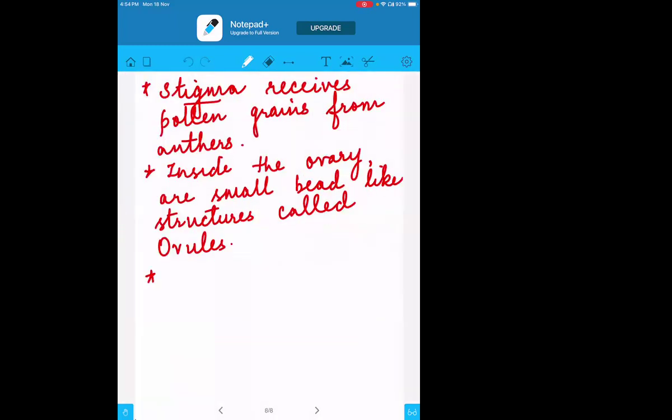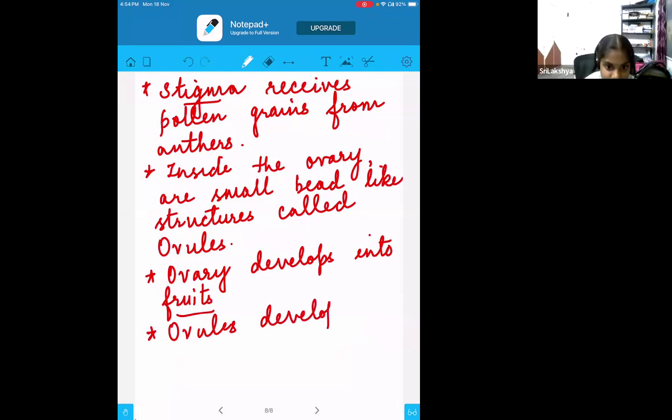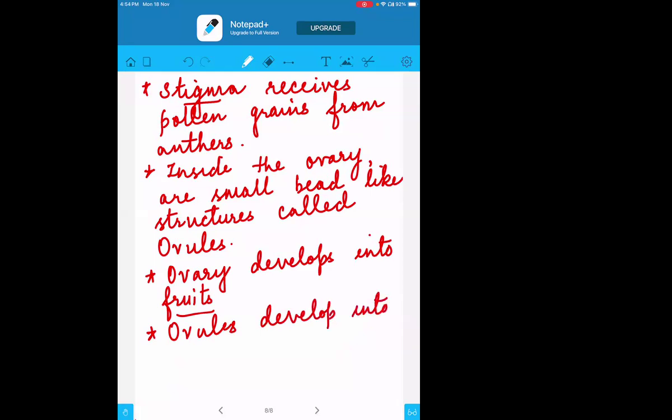And what happens after pollination and fertilization? The ovary develops into the fruit. Once the process is over, the ovary will convert into the fruit, and the ovule will convert into the seeds. Yes, very good. They will develop into the seeds.